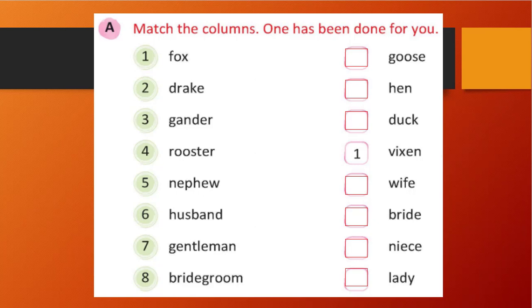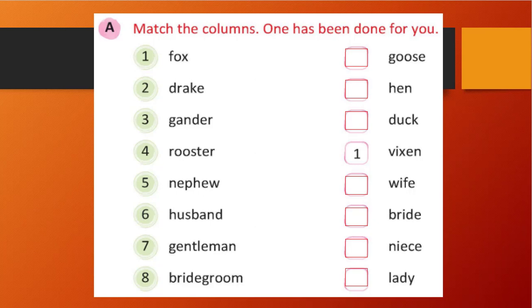So here two columns are given. One is masculine, and on the other side all kinds of genders are given. What we need to do is match with the appropriate one. So the first one is already given, that is fox. Okay, so fox is a male name. So what is the female of it?